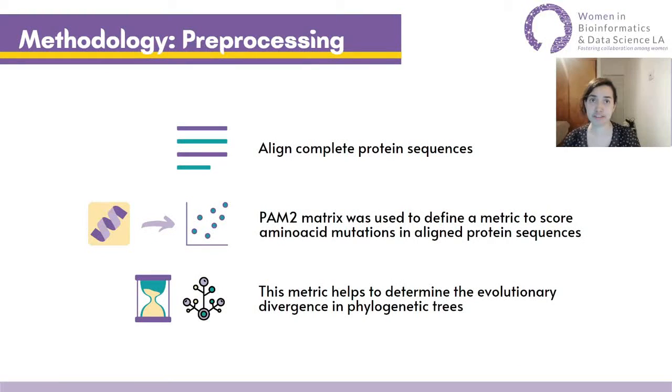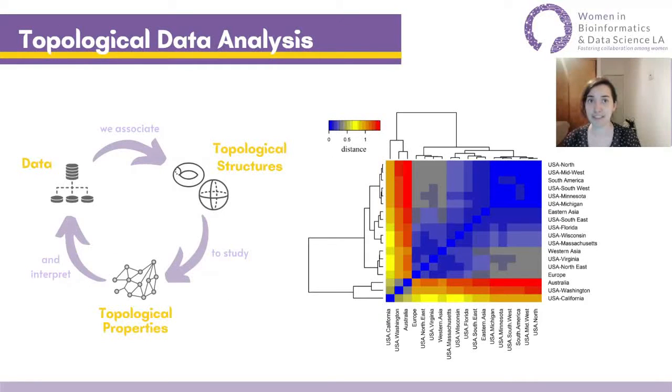Once we got all the samples, we proceeded to align them. After this, a PAM2 matrix was used to define a metric to score amino acid mutations in these proteins in order to determine their evolutionary divergence in phylogenetic trees. Then, we divided our samples per region to perform a topological data analysis to find out how different the regions were from each other.